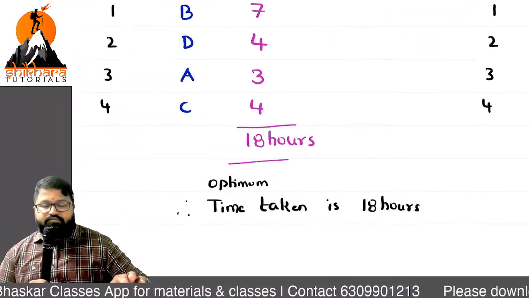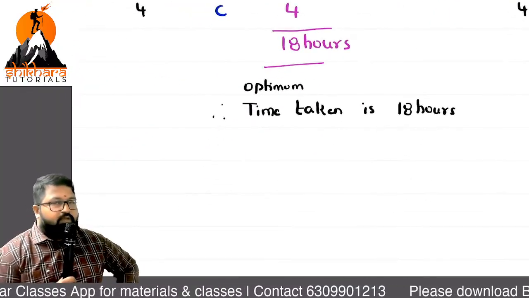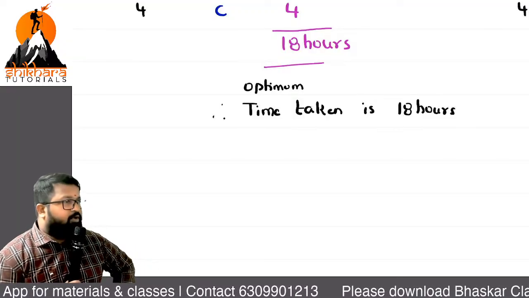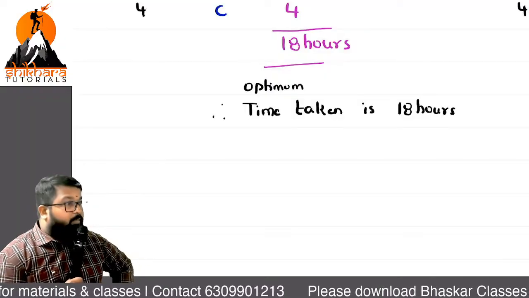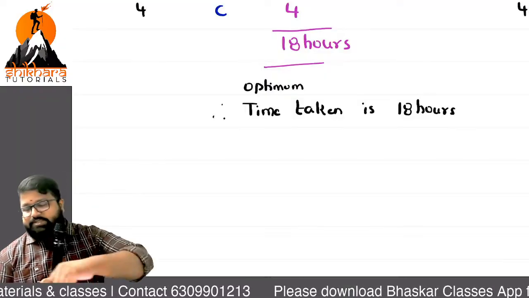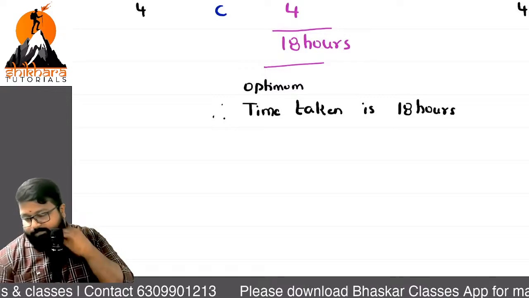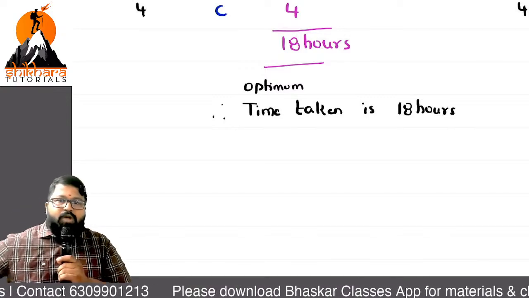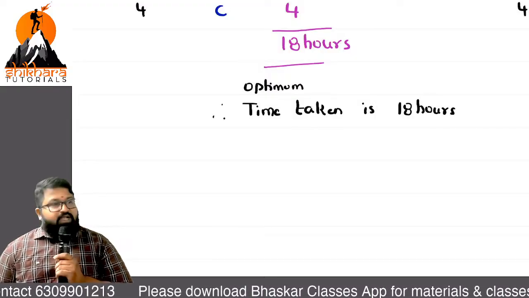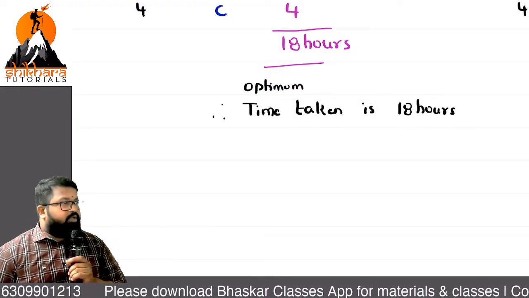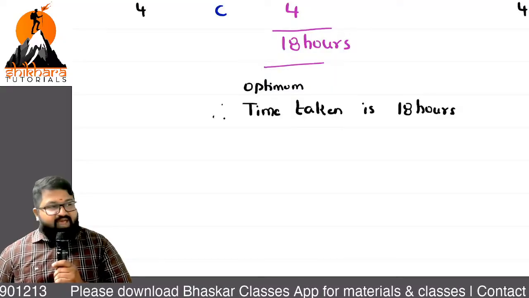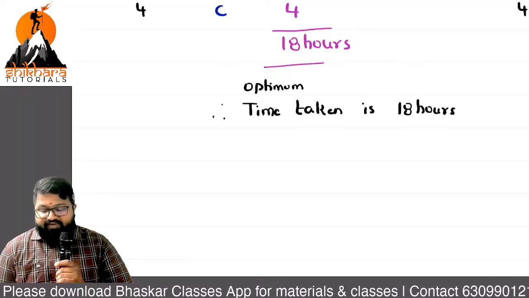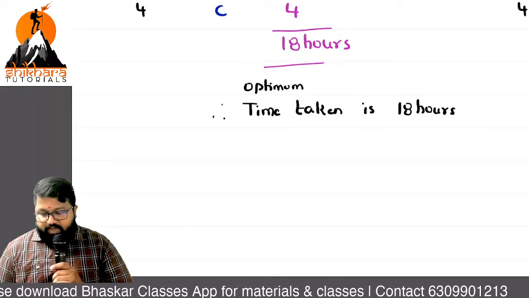Therefore, the time taken is 18 hours. What time? Normal time or optimum time? Optimum time taken is 18 hours. Sir, once this part is done, shall we go with the other alternative? Whatever alternative you are having, you will get the same answer. You should get the same answer. If you are getting a different answer in other alternatives, the way you are solving is wrong.